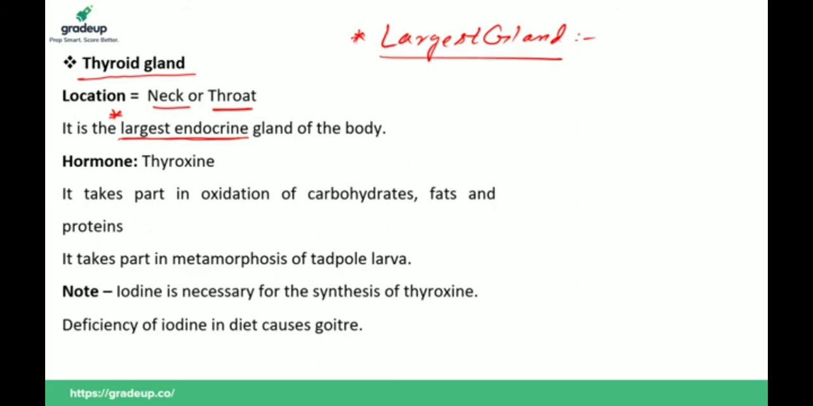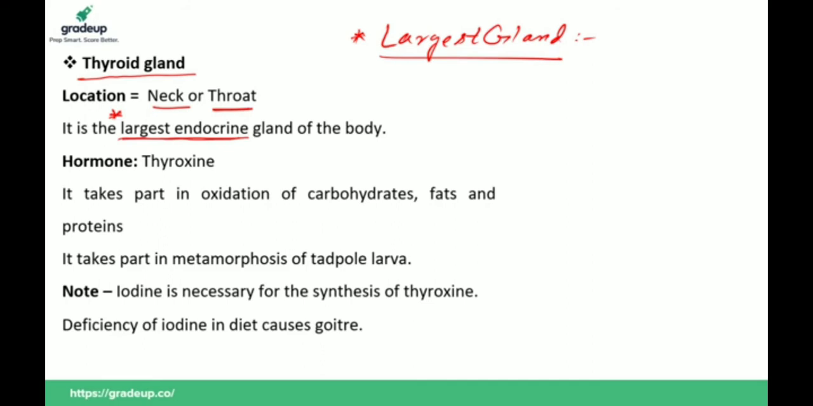Melanin is a pigment which is present in our skin. Due to melanin, the dark color of skin takes place, but melatonin is a hormone. Melatonin is a hormone which controls the pigmentation. That is, it controls the cells which produce melanin pigment.